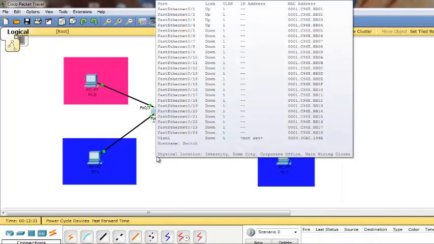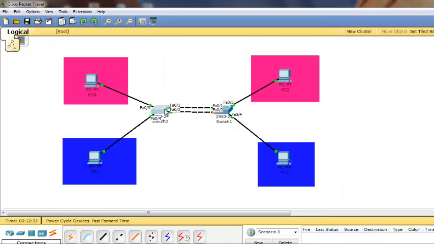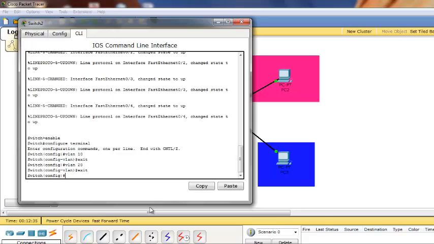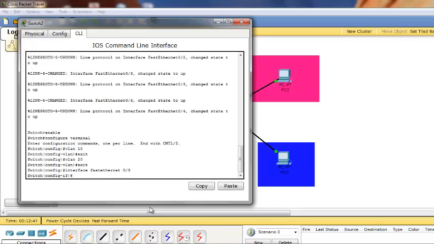So let's go back to the switch. Interface FastEthernet 0/3. It's for VLAN 10. Then enter. Then switchport mode access.